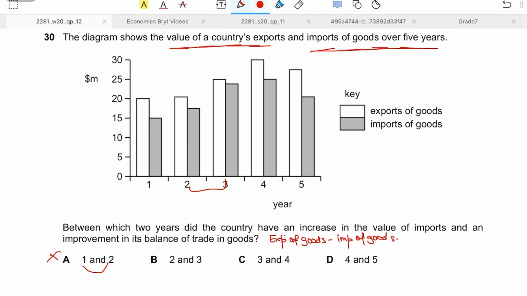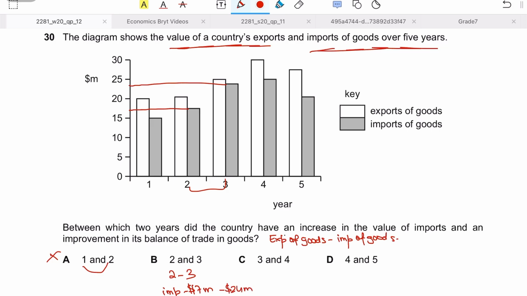So let's say this is year 2. To year 3, the imports rise from approximately $17 million to, let's say, $24 million in year 3.